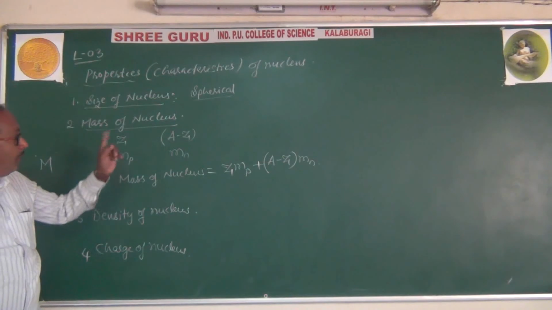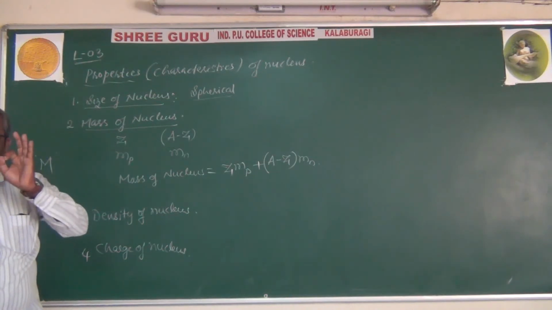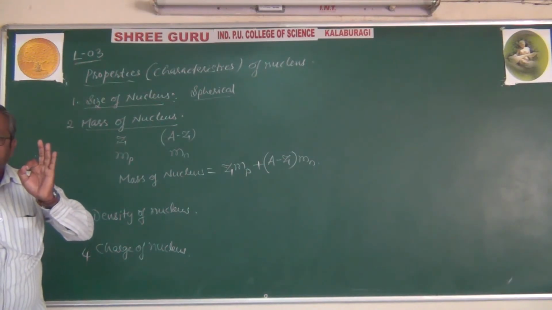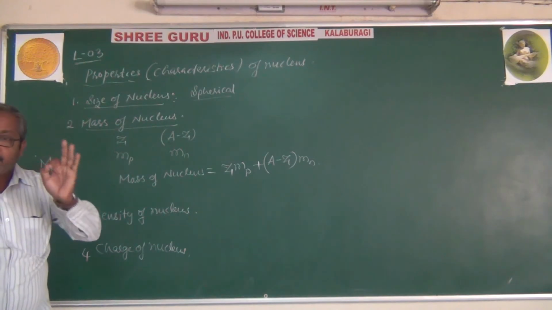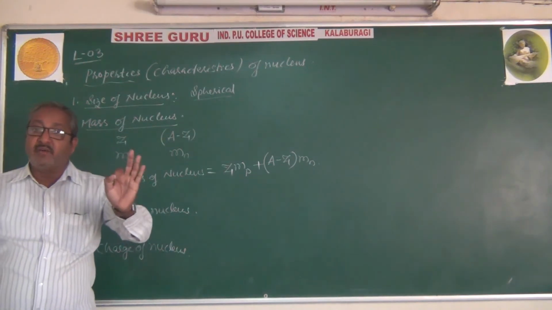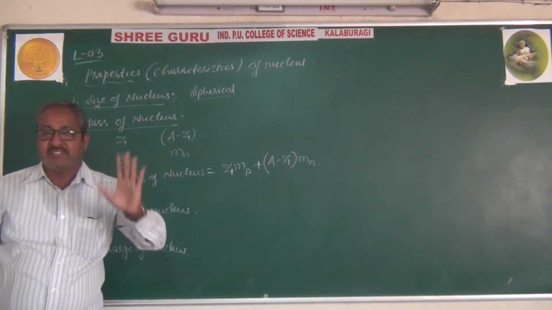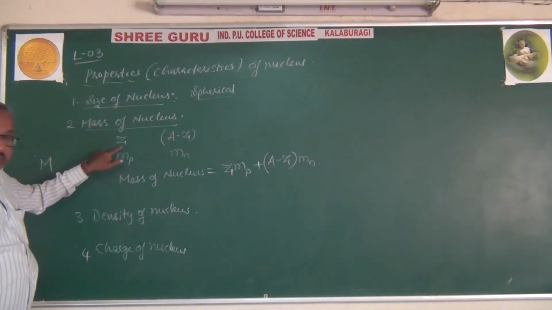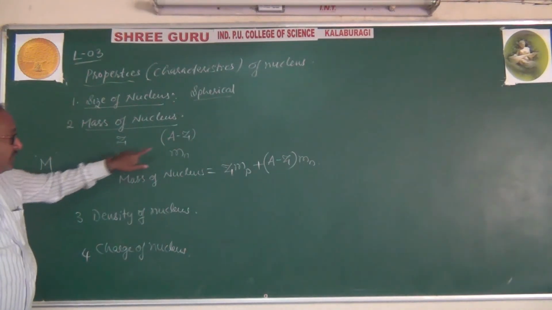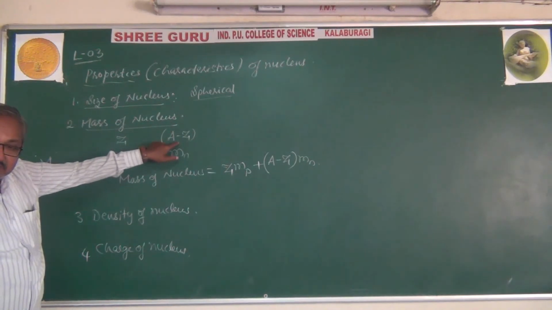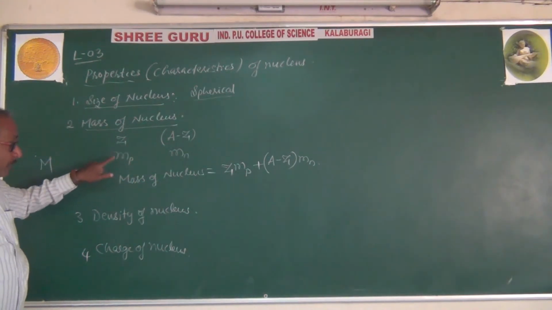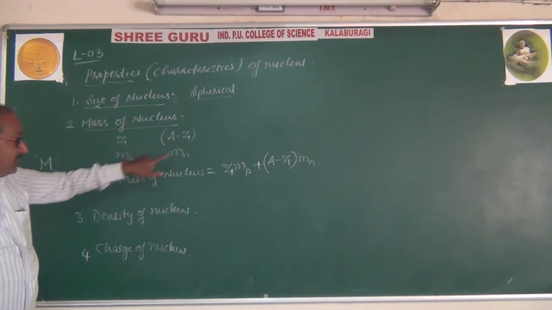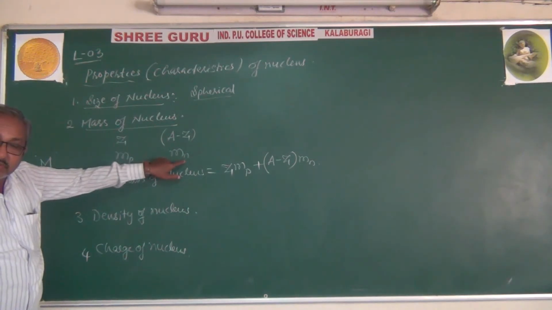Understood? What is the mass of the nucleus? It is the sum of the mass of the number of protons and the number of neutrons. Here Z represents the number of protons, A minus Z represents the number of neutrons, Mp represents the mass of protons, Mn represents the mass of neutrons.